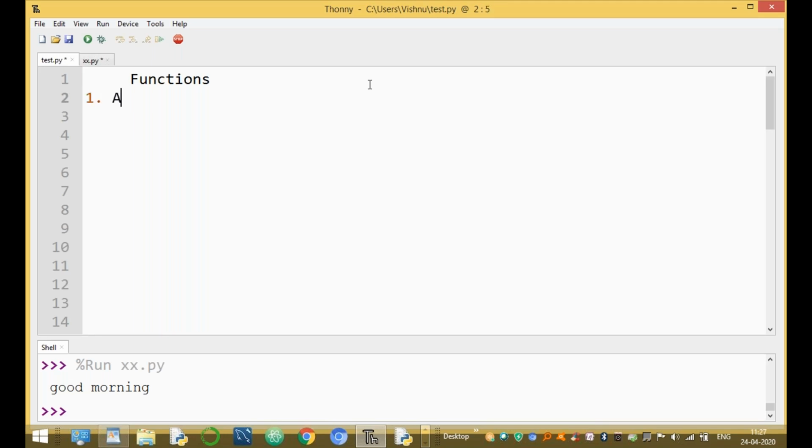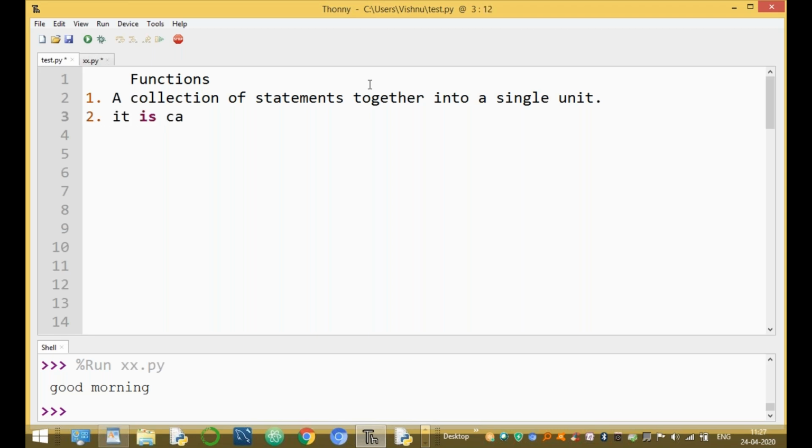A function is a collection of statements together into a single unit. This unit is called a function. What is the use of the function?